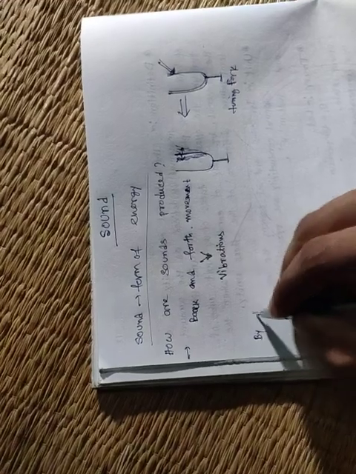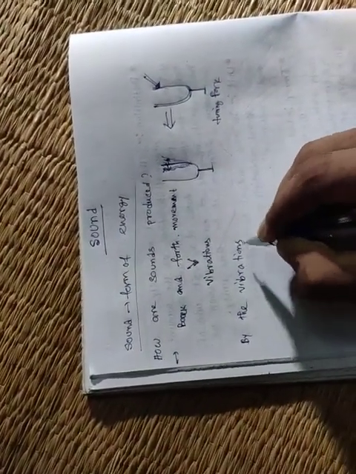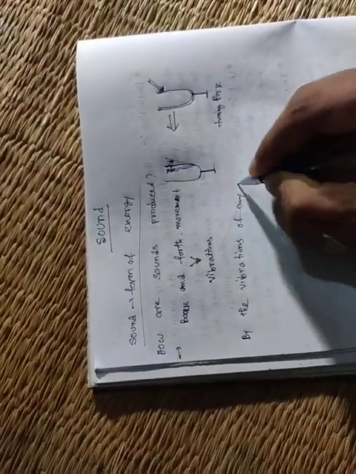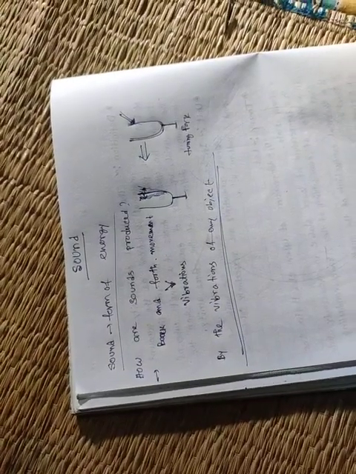So we can say sound is produced by the vibrations of any object. So understand how sound is produced. How are sounds produced? By the vibration of any object, sound is produced.